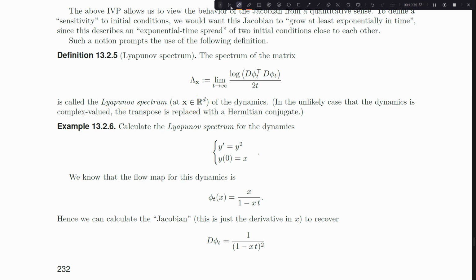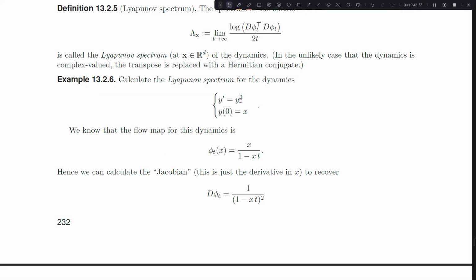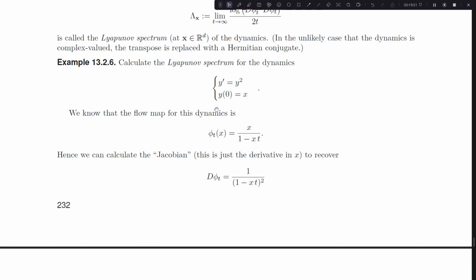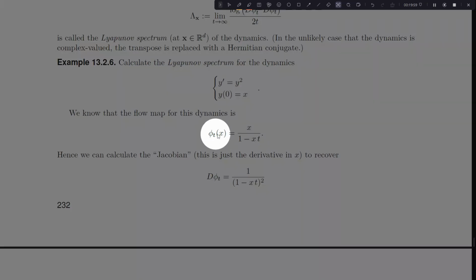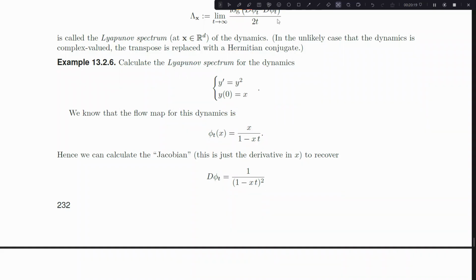So let's look at maybe calculating one of these. In a one-dimensional setting, this matrix will just be a one-by-one matrix, and so things get a little bit easier. But we'll go ahead and do it. And so we'll calculate the Lyapunov spectrum for this dynamics, y prime is y squared, and we initialize at x. And we've already seen today that the flow map, and I dropped t0 there because I'm initializing at 0, is just x divided by 1 minus xt, which means taking a Jacobian in one dimension is just a partial derivative with respect to x.